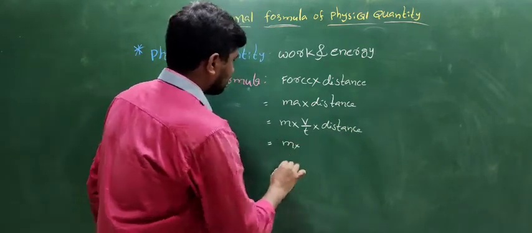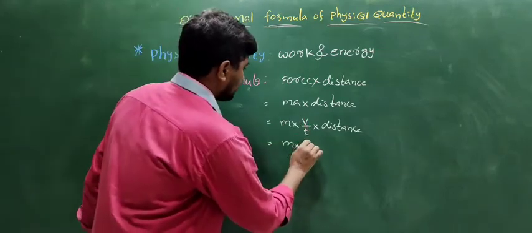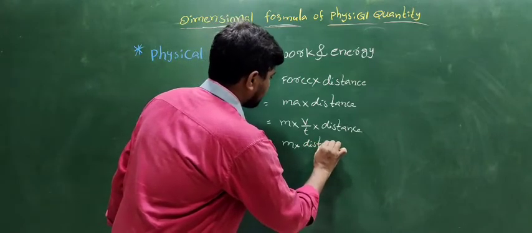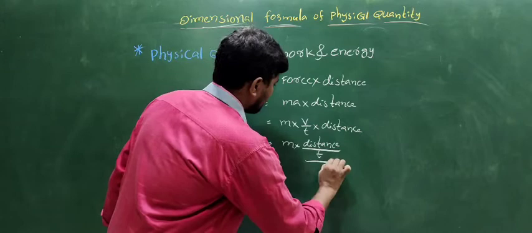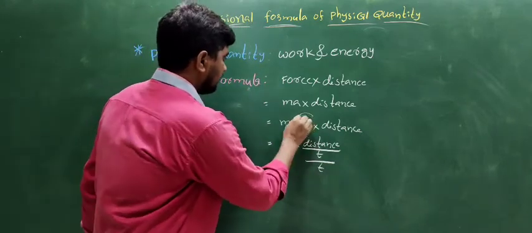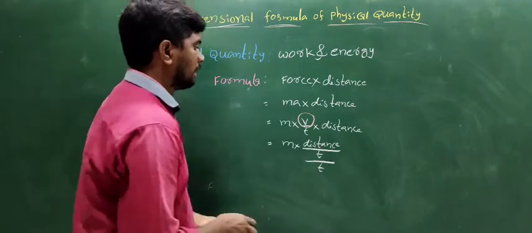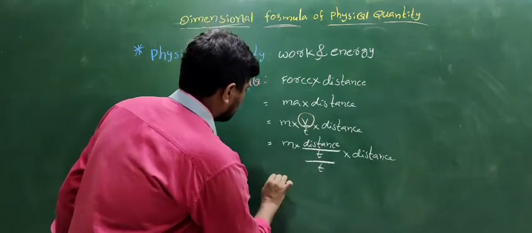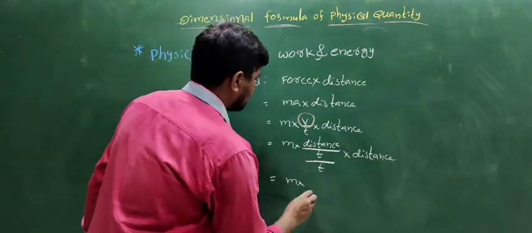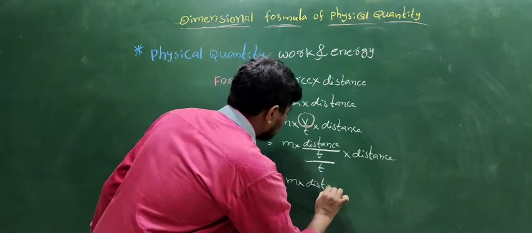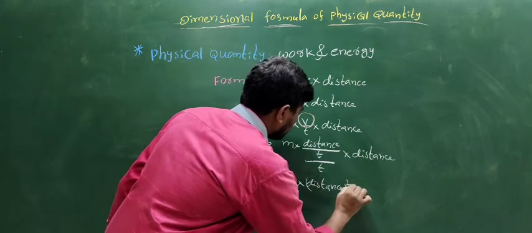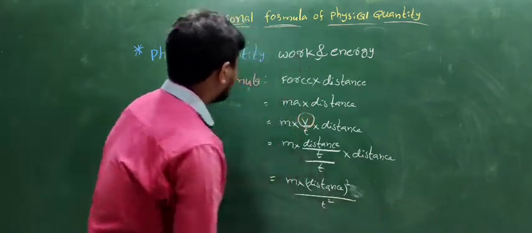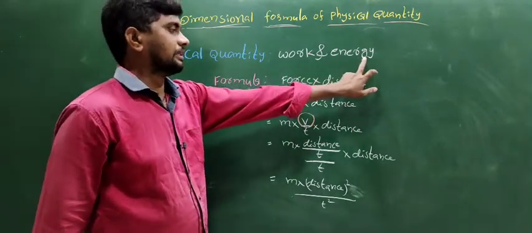Next, mass into velocity, change in the displacement, v by t, s by t. The displacement is the distance by t, by t. This is the velocity formula: displacement or distance by time, into distance or displacement. So m into distance square or displacement square by t square. This is the formula of work and energy.